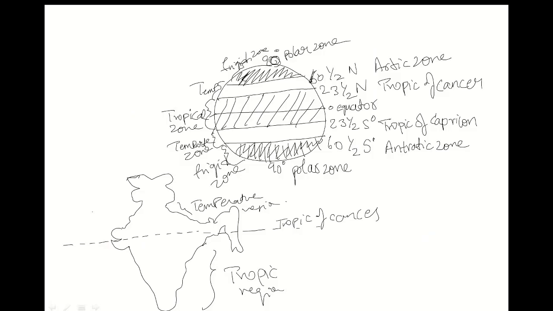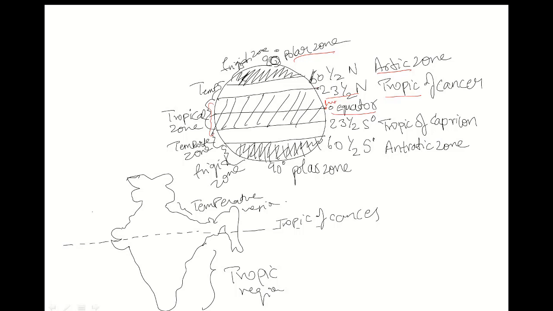See, a globe can be divided into the tropical zone, temperate zone, Arctic zone, and polar zone. From 0 degree latitude to 23.5 degree north latitude is called the tropical zone, where a direct fall of sunrays can be experienced. So there will be a moderate type of climate in this region.